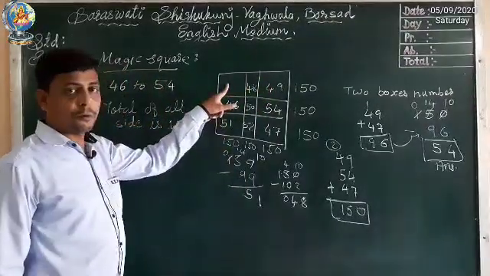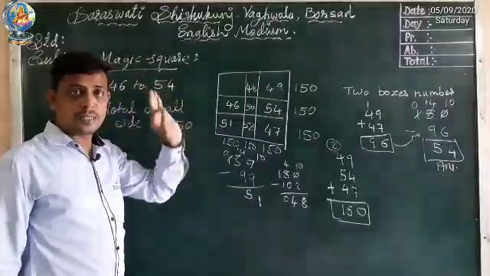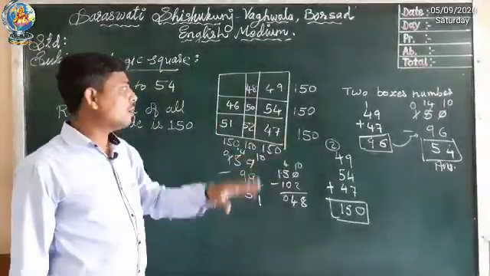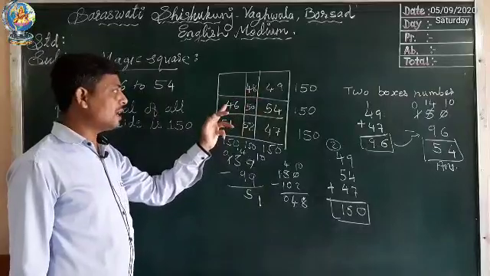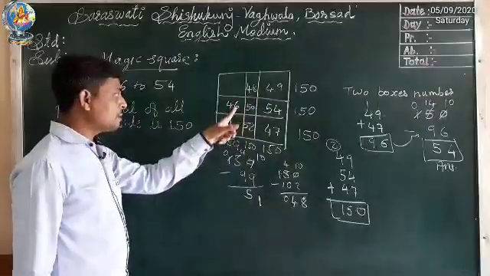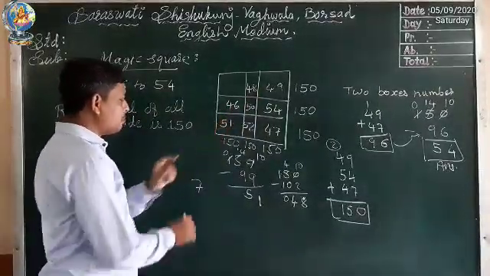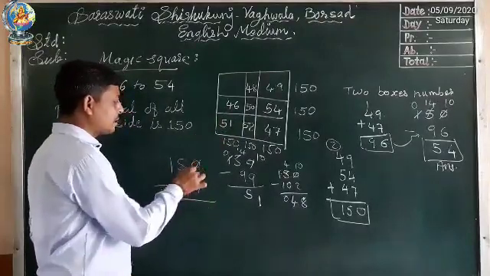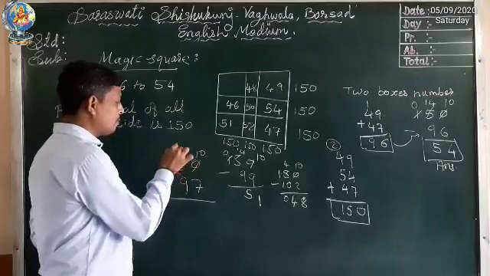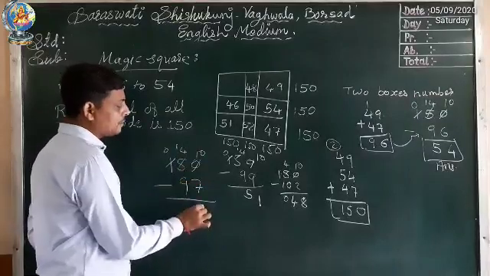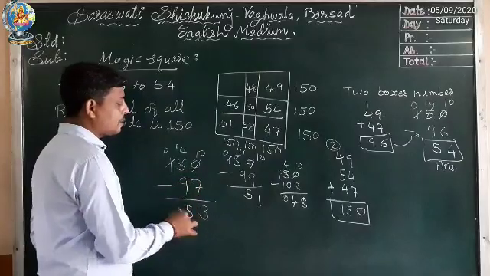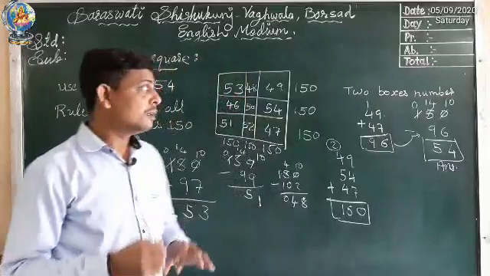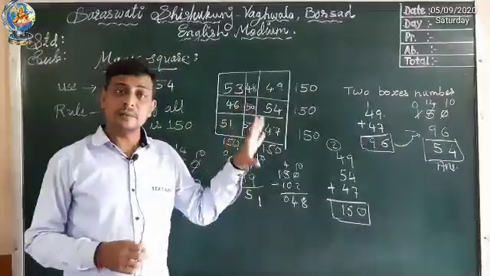Same way, now only the last box remains. So which number remains? You can guess like that also. Otherwise you can add these two numbers and you will get the answer. 6 plus 1, 7. 5 plus 4, 9. So 97. Now 97 we have to subtract from 150. This will become 10, this will become 4. 14, 0. 10 minus 7, 3. 14 minus 9, 5. So the answer is 53. Hope you have understood how to find the blanks in the given magic square.